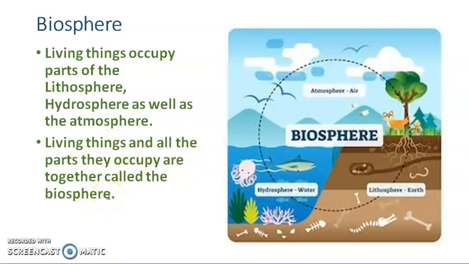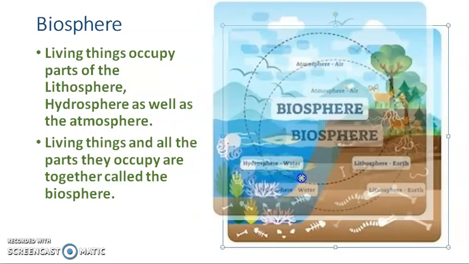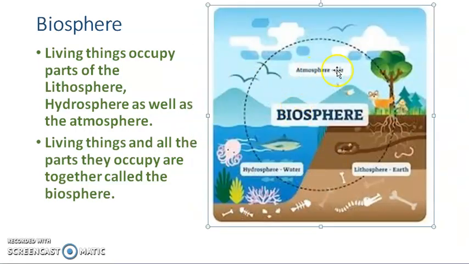Everyone clear with the biosphere? So we can say that the living organisms present on the lithosphere, hydrosphere and the atmosphere are together called the biosphere. Finally we can conclude that all animals, plants and microorganisms are dependent on one another. They are also dependent on the spheres of the earth. The biosphere is where they take birth, live and die.